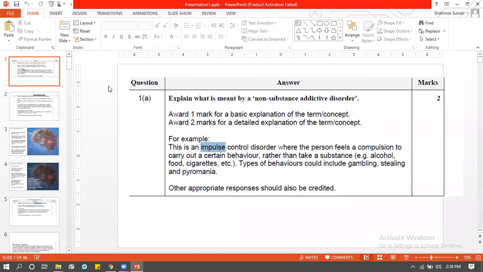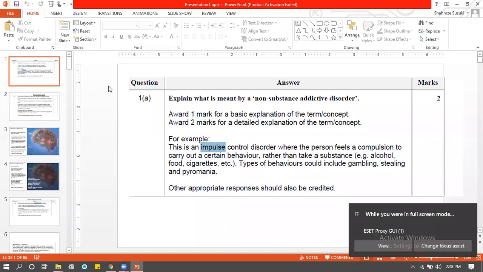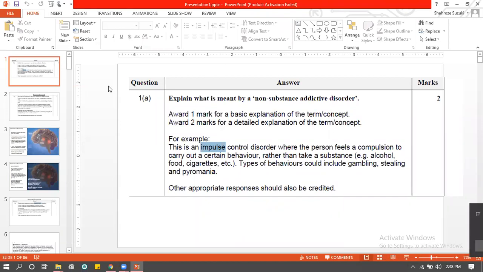Section for impulse control disorder. Okay? Impulse control disorder, what is it? How do you classify impulse control disorder? We have done it, we talked about it: kleptomania, pyromania, and gambling disorder. And we have talked about the case as 7 questionnaire.